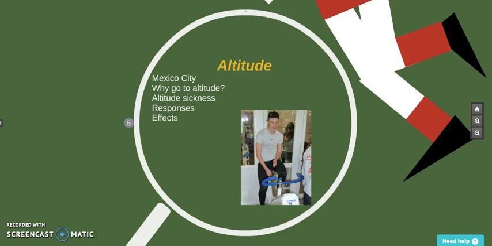So why go to altitude? Athletes can go to altitude to aid their long distance events. The altitude helps them to become more efficient while having less oxygen available for use. This will therefore increase their red blood cell count, to account for the decrease in oxygen that is accessible. When at altitude, some people have different effects from the thinner air, which means that they can become sick. In the rest of the presentation, I will explain responses of being at altitude and effects of being at altitude.